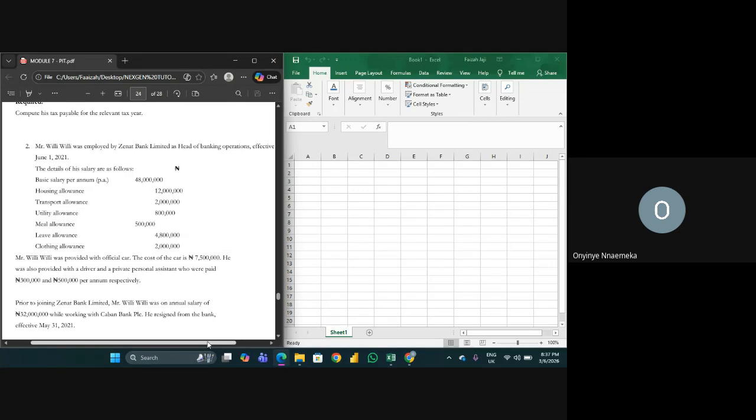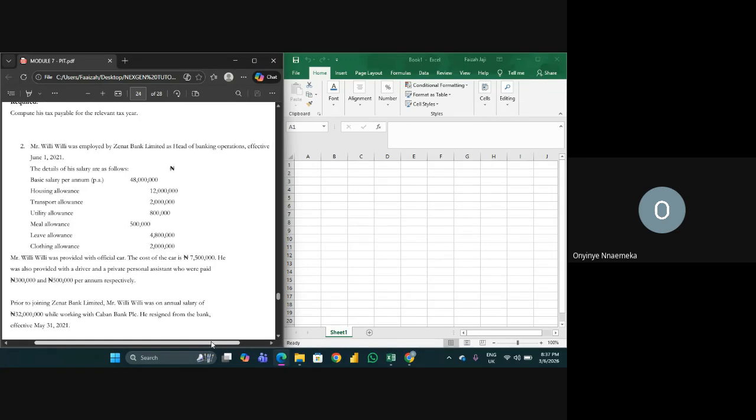So I hope you can see my screen. All right. Willy was employed by Zenith Bank Limited as the head of banking operations effective June 1, 2021. Details of the salary were as follows. So you have a salary. Willy was provided with an official car, the cost is 7.5 million. He was also provided with a driver and a personal assistant. Then they gave us the salary per annum.